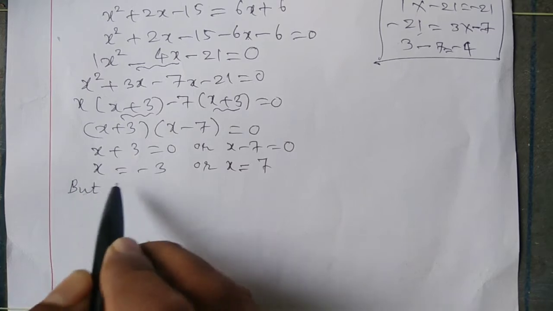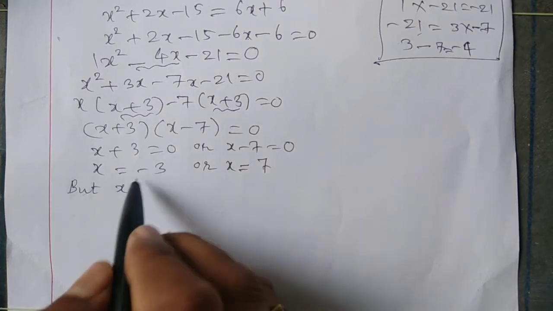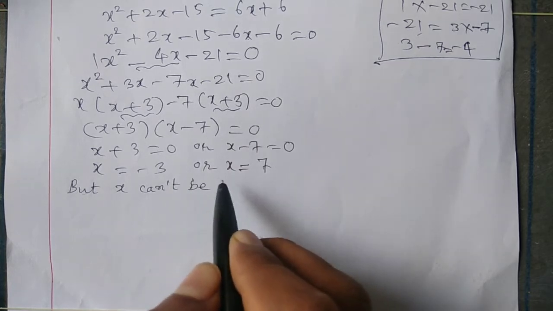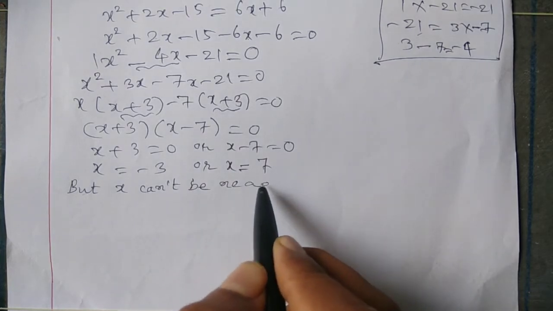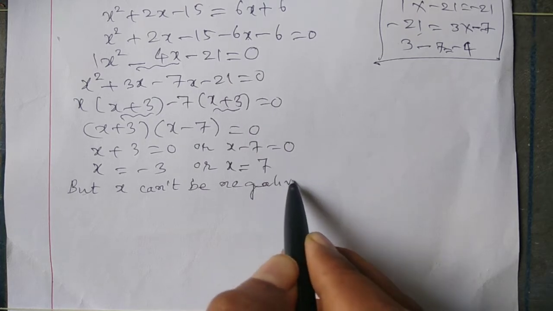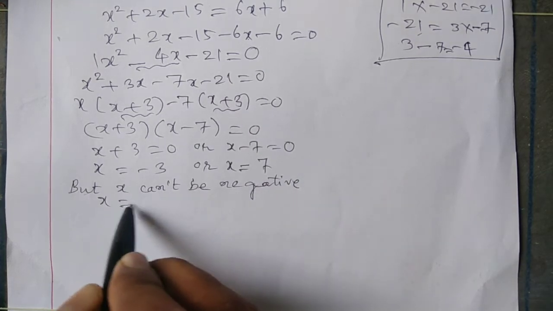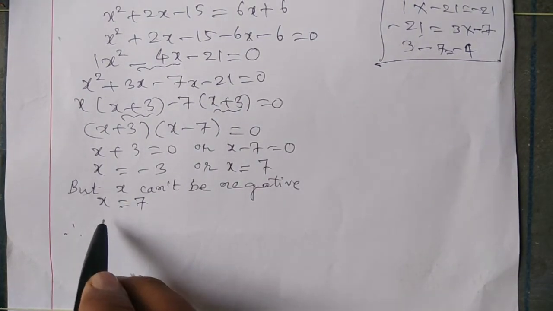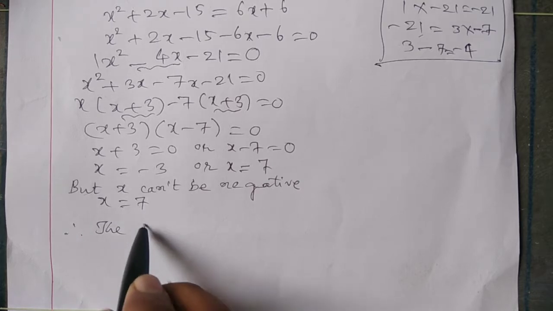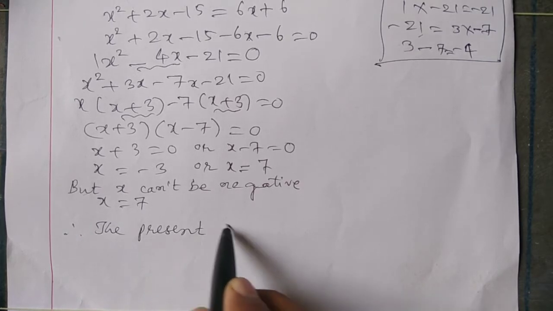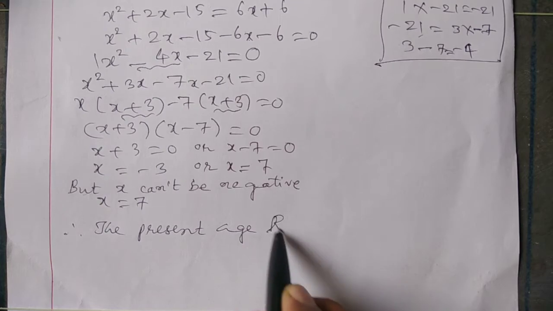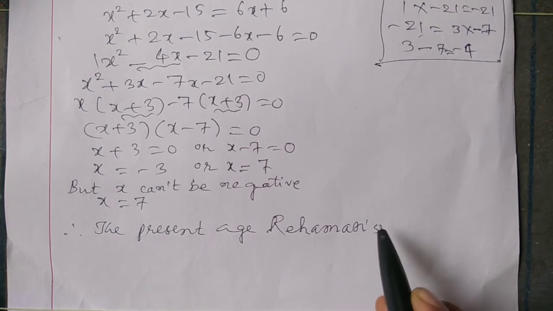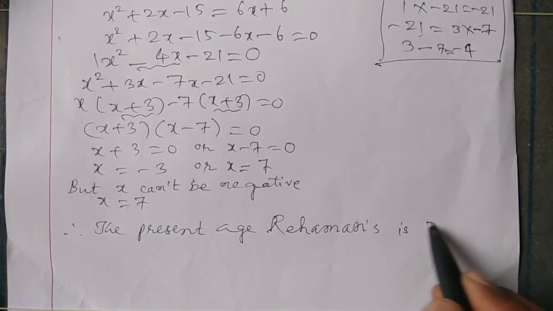But x can't be negative. So x is equal to 7. Therefore, the present age of Raymond is 7 years.